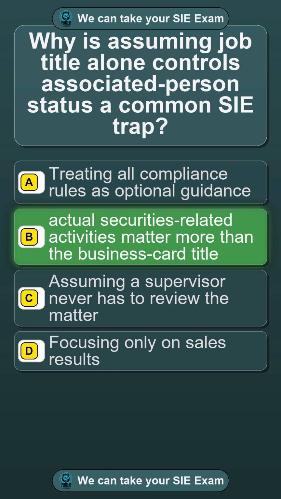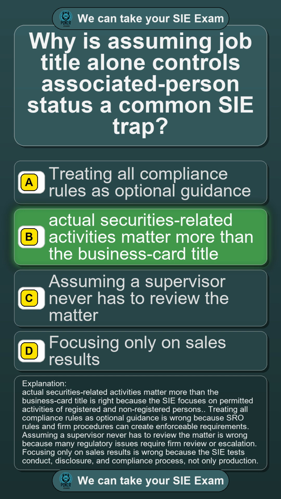Actual securities-related activities matter more than the business-card title. This is right, because the SIE focuses on permitted activities of registered and non-registered persons. Treating all compliance rules as optional guidance is wrong because SRO rules and firm procedures can create enforceable requirements. Assuming a supervisor never has to review the matter is wrong because many regulatory issues require firm review or escalation. Focusing only on sales results is wrong because the SIE tests conduct, disclosure, and compliance process, not only production.